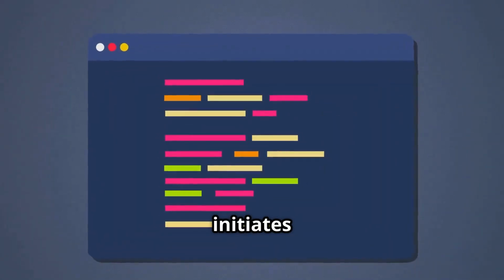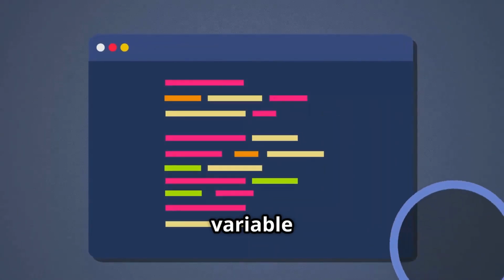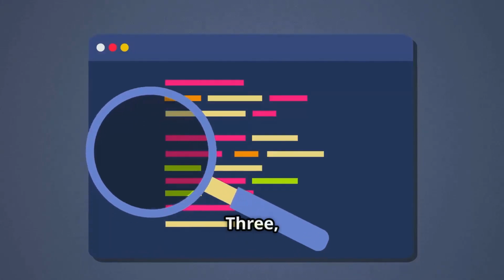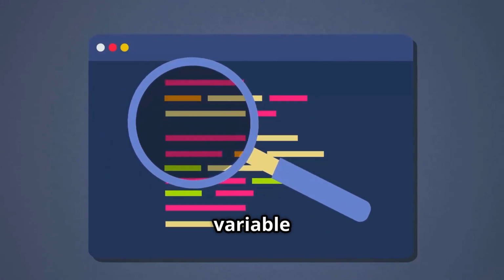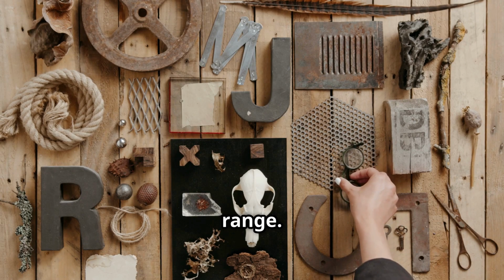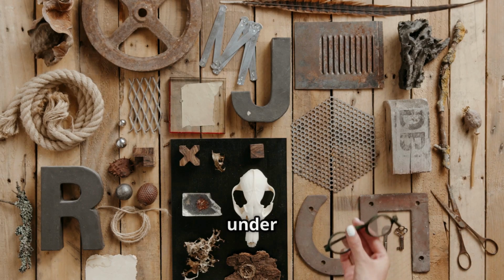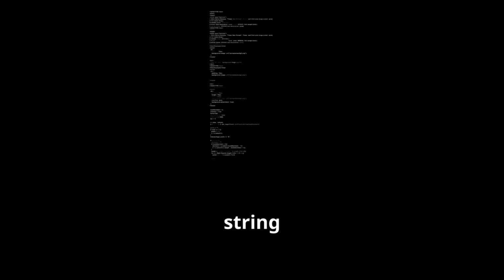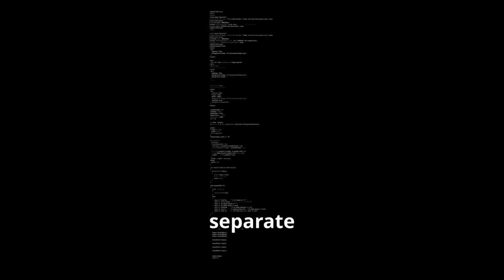1. The for keyword initiates the loop. 2. Item is a variable that takes on the value of each element in the sequence as the loop iterates. 3. The in keyword connects the variable with the sequence being iterated over. 4. That sequence can be any iterable object, such as a list, string, or range. 5. The code indented under the for statement is executed for each item in the sequence. For example, let's print each letter in the word Python. For letter in Python, print letter. This loop will iterate over each character in the string Python and print it on a separate line.